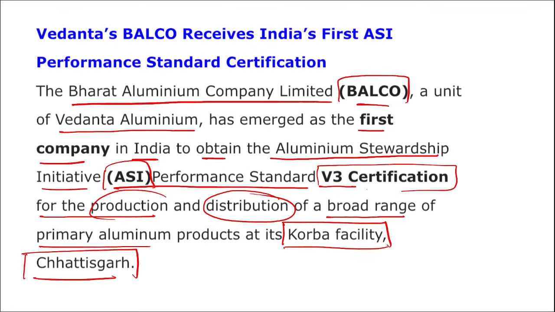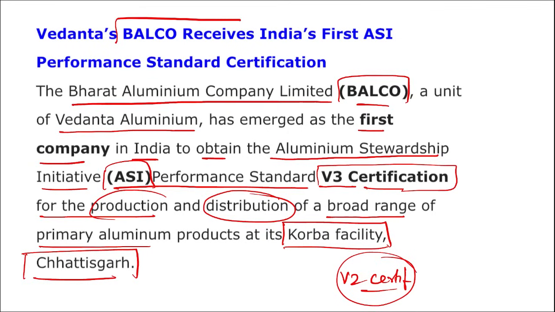Right? Before this is your V3 certification. Previously, remember, Vedanta Aluminium also achieved the ASI performance standard V2 certification, and it was for smelter and their captive power plant located in the SEZ in Odisha. Correct? So coming back, remember, the first company to obtain this ASI V3 certification is Vedanta's BALCO.